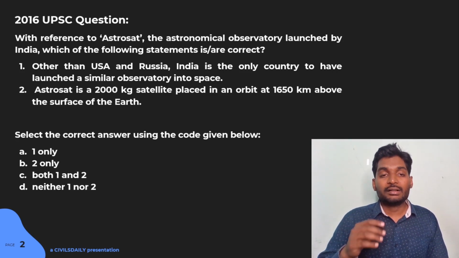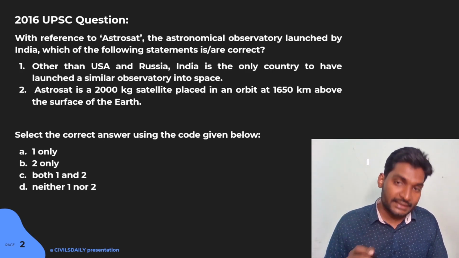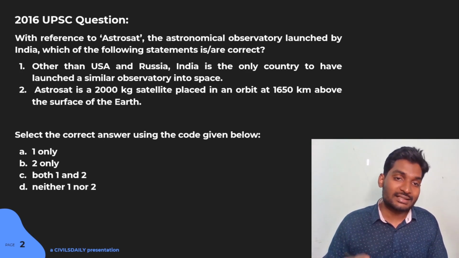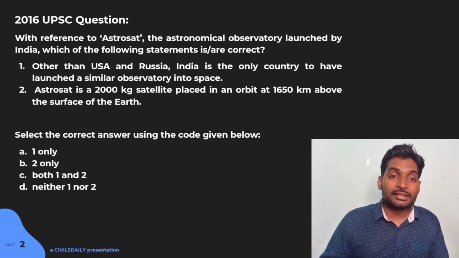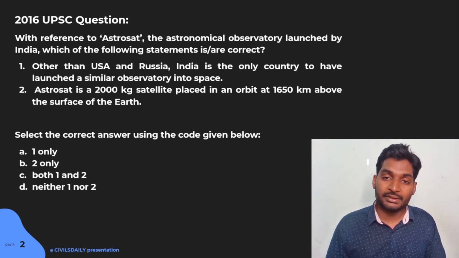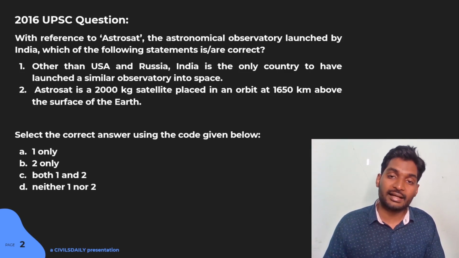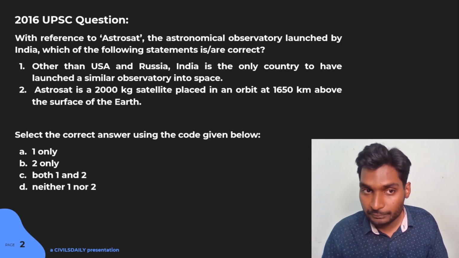Statement 1, other than USA and Russia, India is the only country to have launched a similar observatory into space. Statement 2, AstroSat is a 2000 kg satellite placed in an orbit at 1650 kilometers above the surface of the Earth.